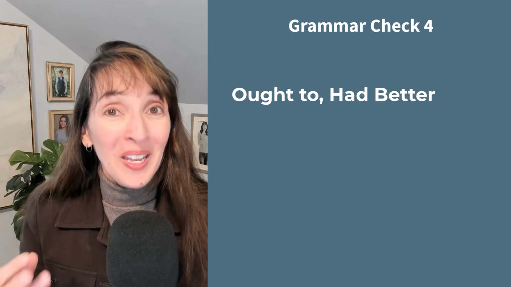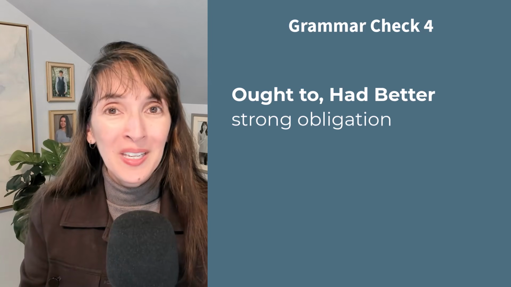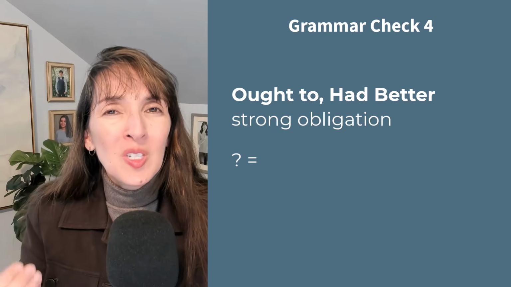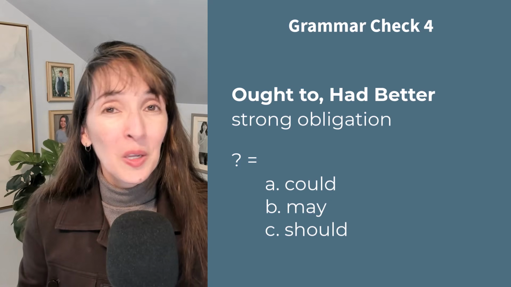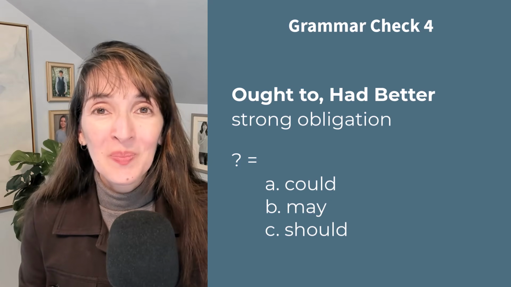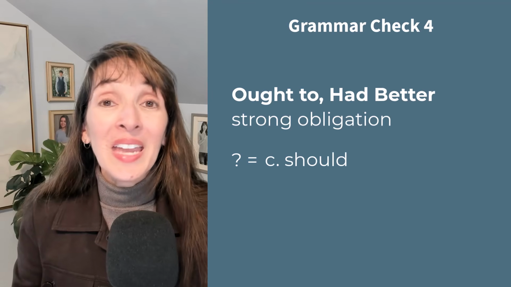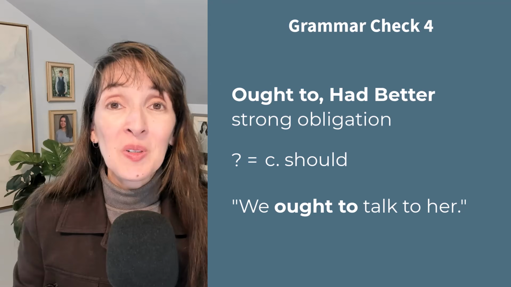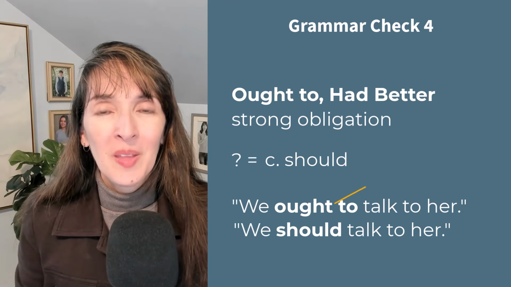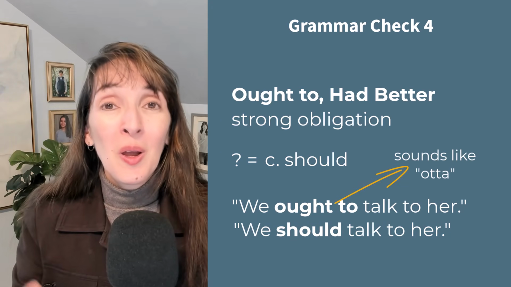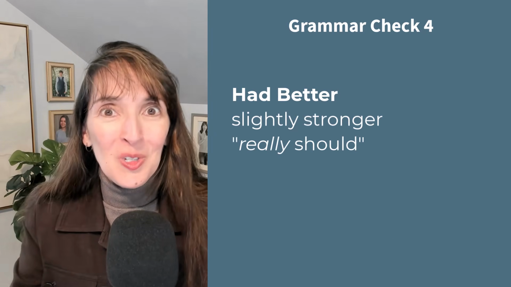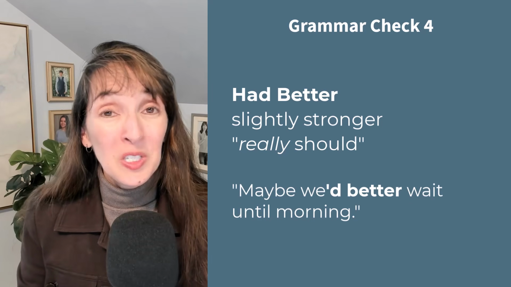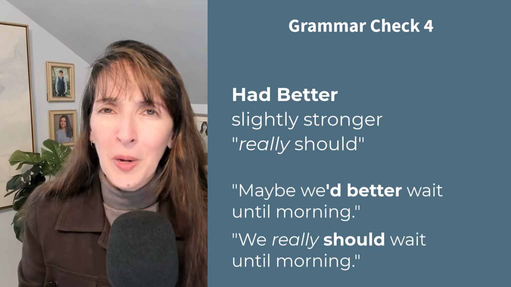Both ought to and had better express strong obligation. What are they most similar to? Could, may, should? Answer C. Jacob says, "We ought to talk to her." He could also say, "We should talk to her." Notice the pronunciation with ought to often becomes "oughta." Had better is slightly stronger. It's like adding really to should. Maybe we'd better wait until morning. We really should wait until morning.